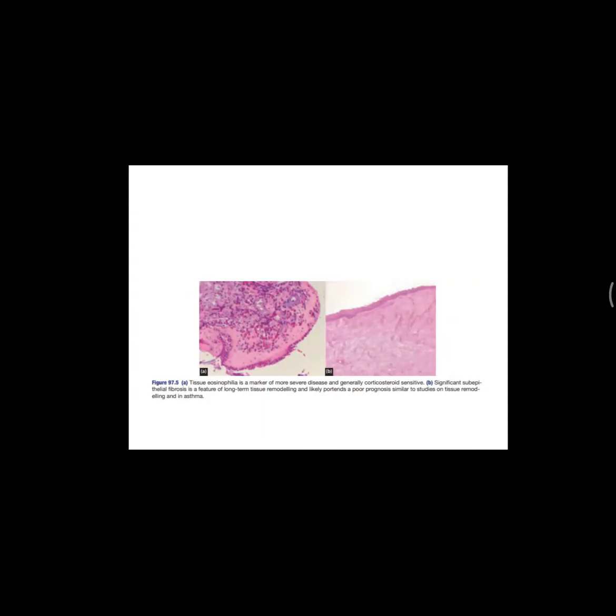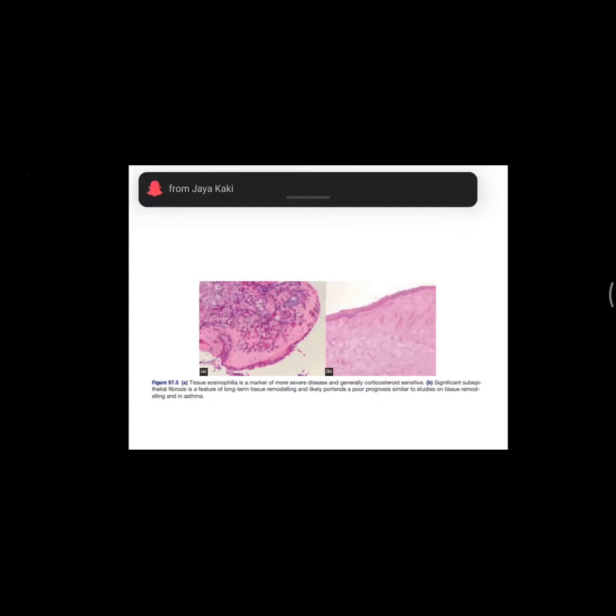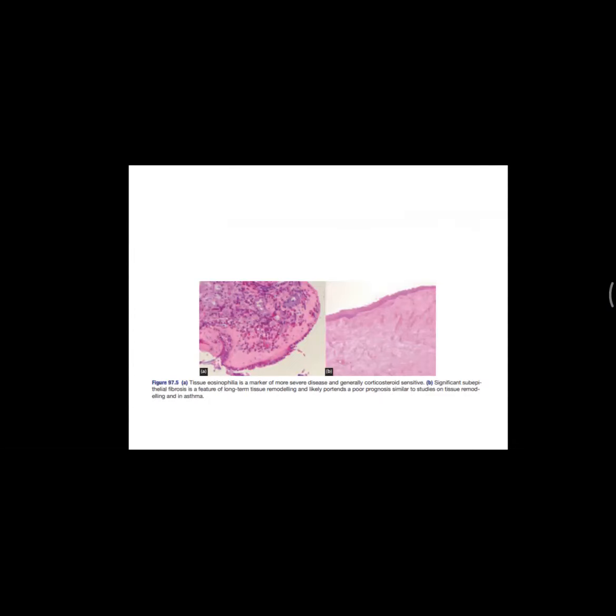Okay, so you could see the subepithelial fibrosis is a feature of long-term tissue remodeling. In this particular B picture, subepithelial fibrosis could be seen, and based on this particular eosinophilic sinusitis has got poor prognosis. Next.